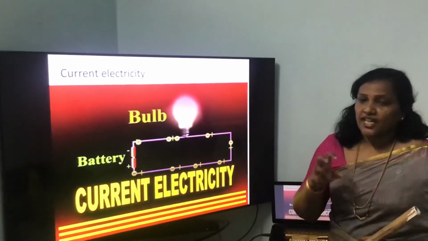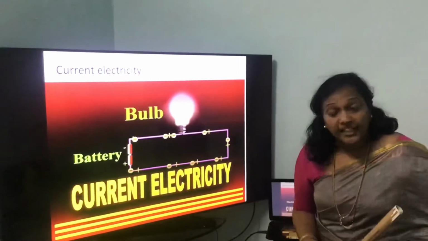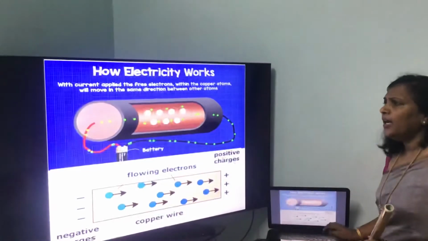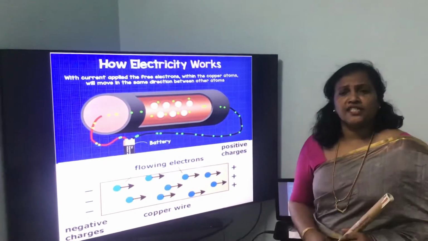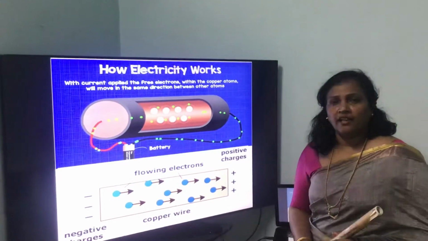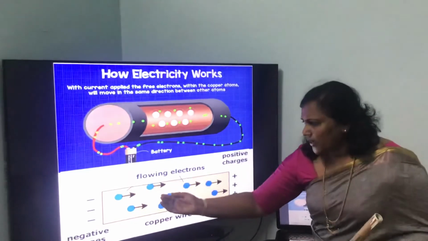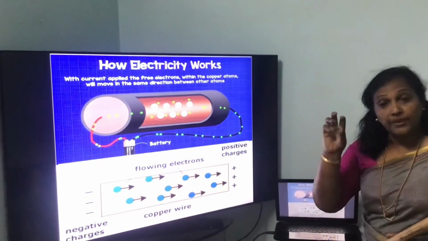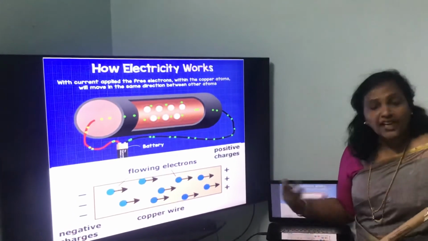Here, if the charges flow in a conductor, then we say there is an electric current. Then what is an electric current? Electric current is the amount of flow of charges in a particular area in unit time. You can see here the charges flowing. If the charges flow in a particular area in time t, then we say there is an electric current.